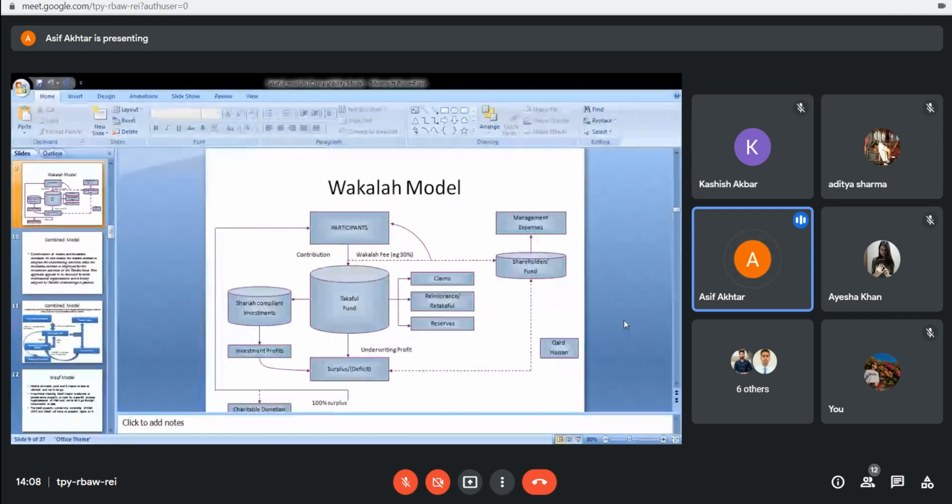On one side, I would say the Takaful fund. If you see towards the left of mine, that is the creation of the surplus. If you see the right side of the Takaful fund, from the same fund we have to settle three important things. What are the three important things?